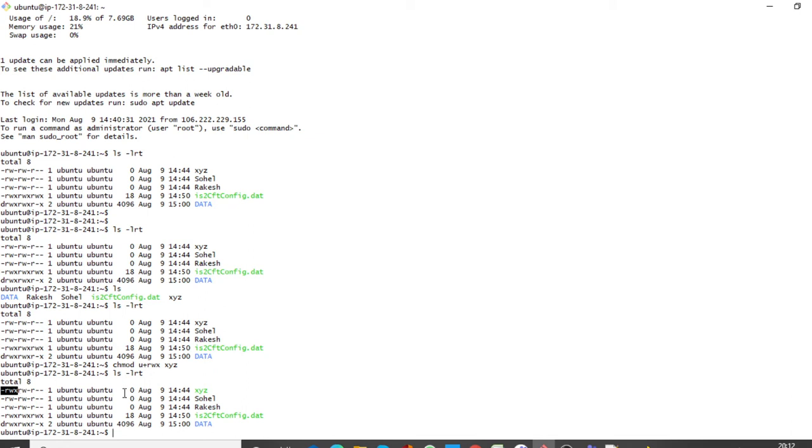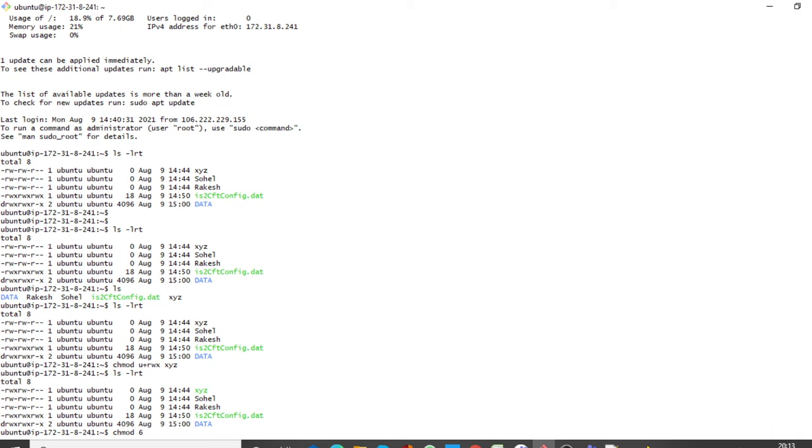And also, suppose someone asks you to give read, write permission to user, group and other on the file xyz. So chmod, I am using numbers. Read contains 4, write contains 2, so 4 plus 2 equals 6.